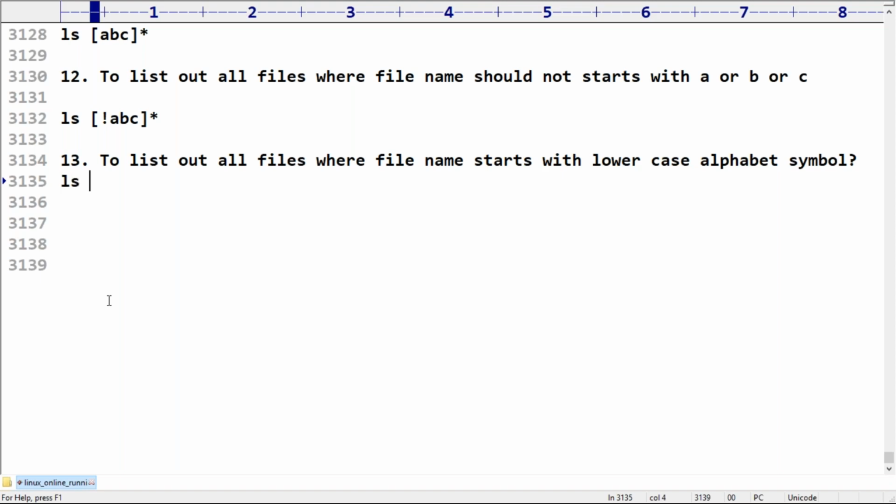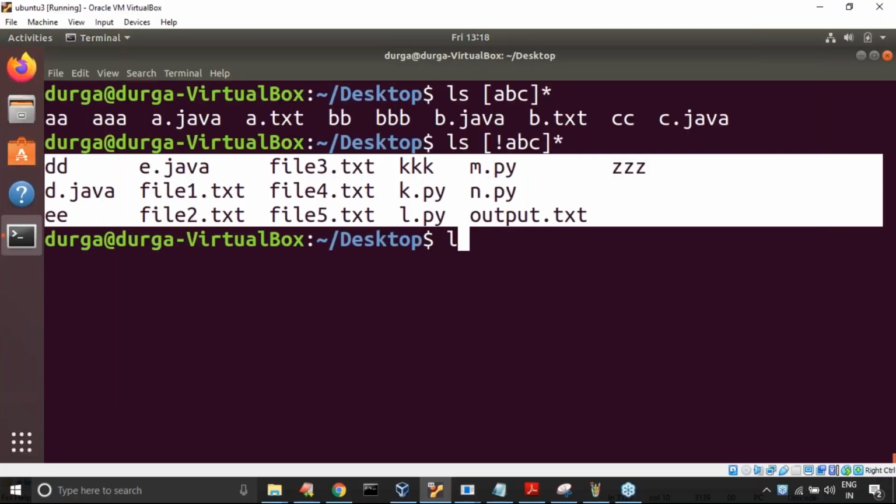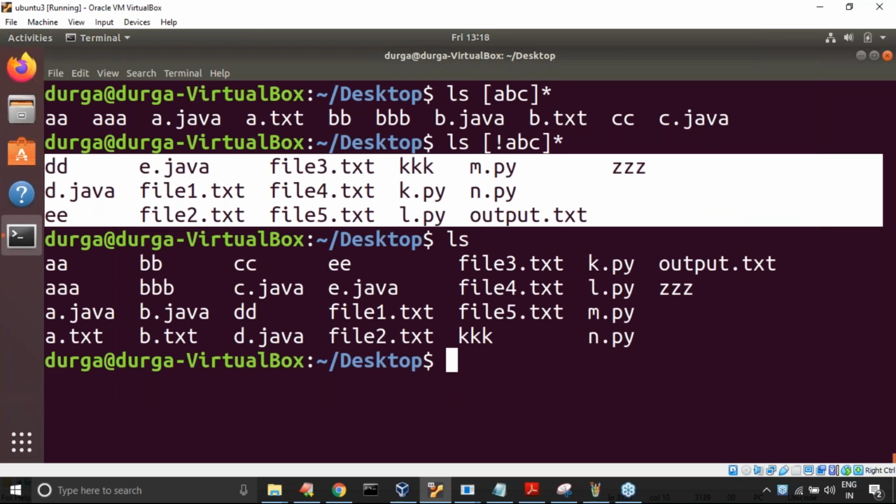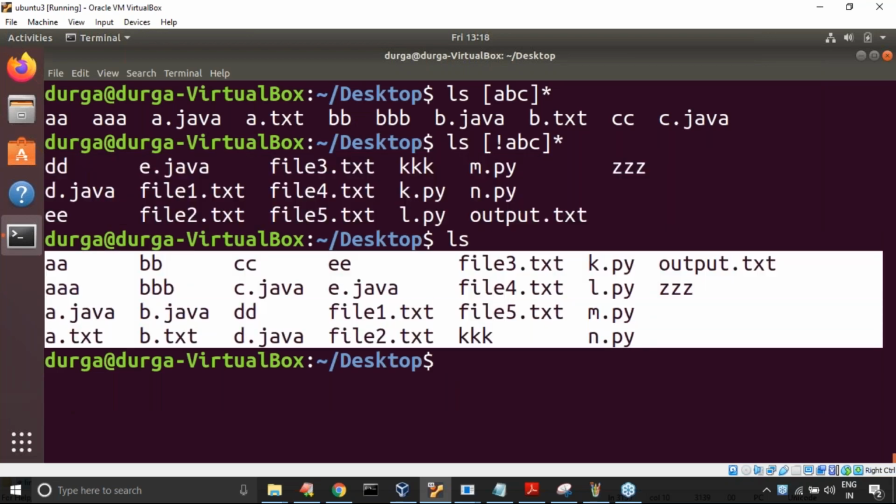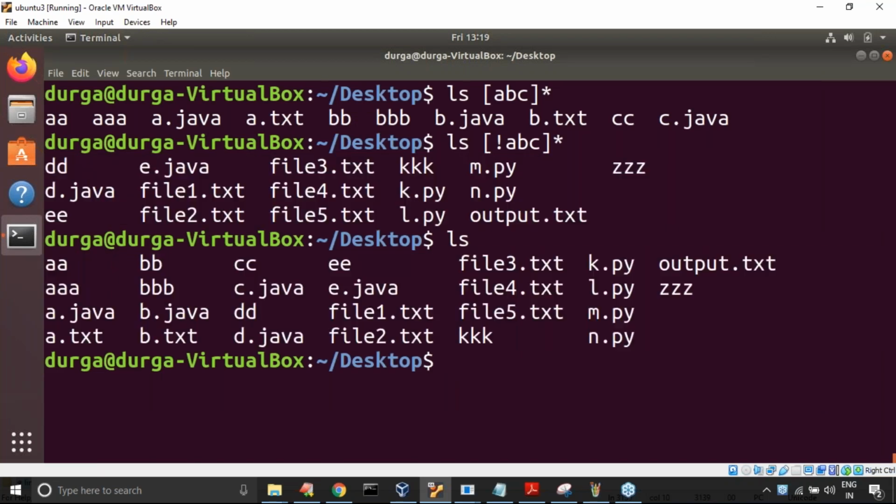ls, yes. Starts with a lowercase alphabet symbol: a to z and then star. So, lowercase alphabet symbol and then star. But here, if I use this, everything starts with a lowercase alphabet symbol only. I didn't use uppercase characters anywhere.